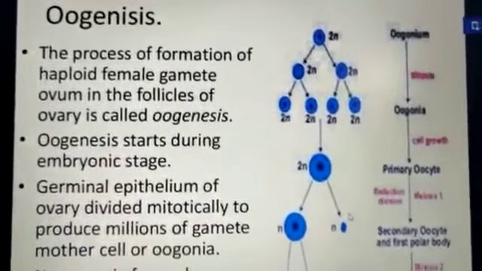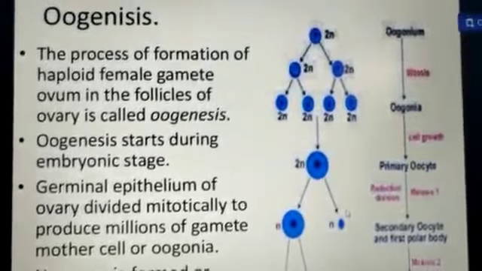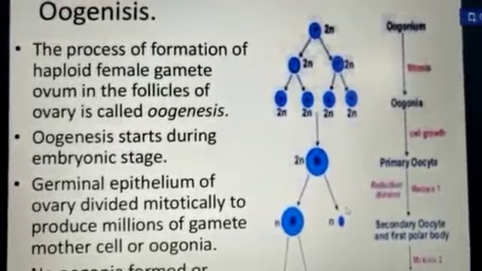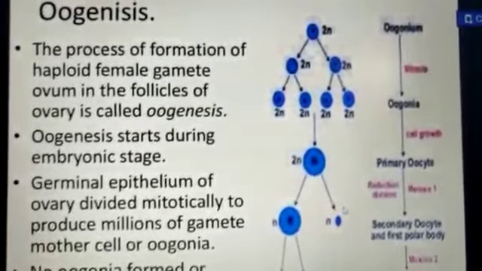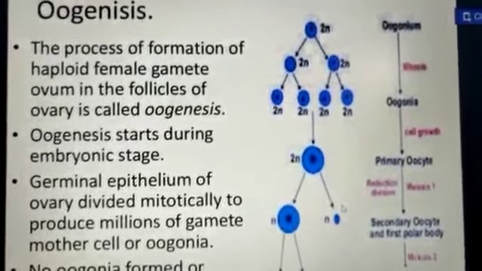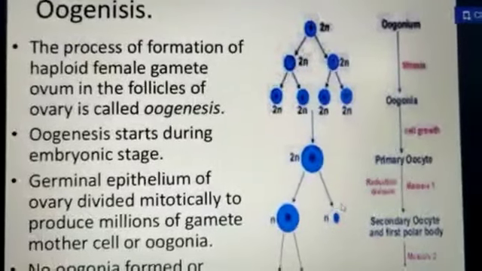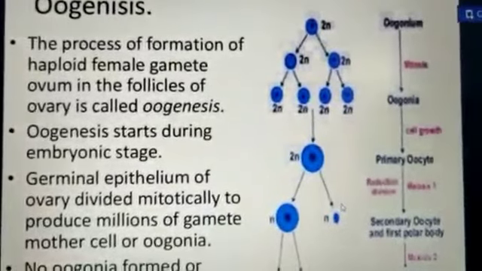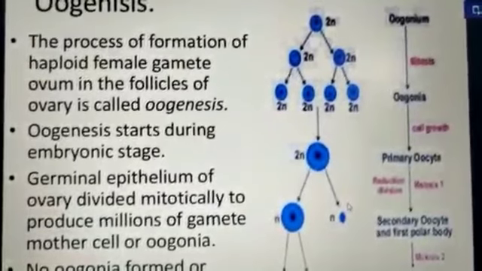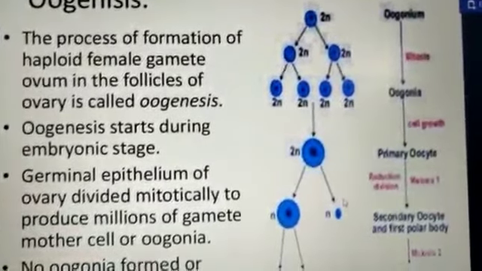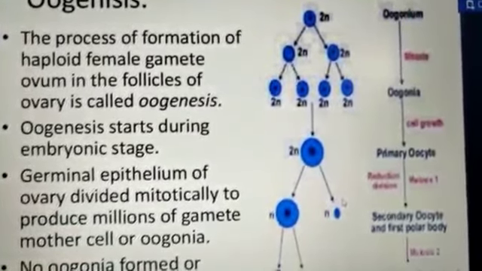Now, as we studied spermatogenesis, we will have a look at oogenesis. See the major difference between male spermatogenesis and oogenesis. Spermatogenesis is the formation of sperm. Oogenesis is the formation of ova. The process of formation of a haploid female gamete, the ovum, in the follicles of the ovary is called oogenesis.